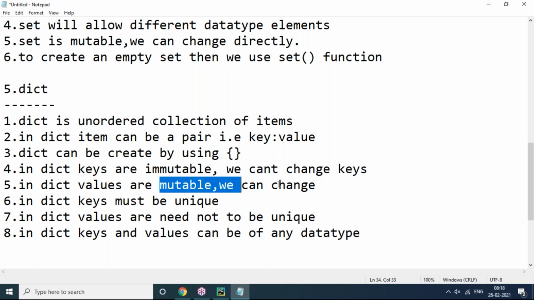Values are mutable. Keys must be unique. If you give duplicate keys, that item is ignored, no errors. Values need not be unique, duplicates are allowed. Keys and values can be of any data type.